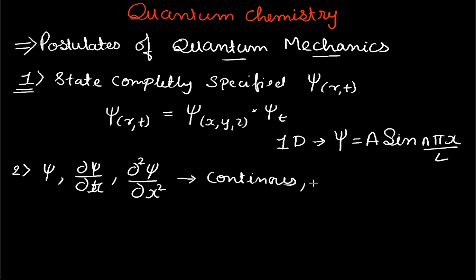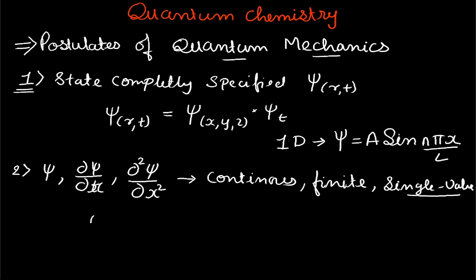Then they are finite, that is, they have certain finite values. They may have a very large value or a very small value, but those values are finite, and they have a single value. Any particular single value, say 20, 30, 40, or any value may arise, but that value will be single valued only. And also this wave function is a normalized wave function.